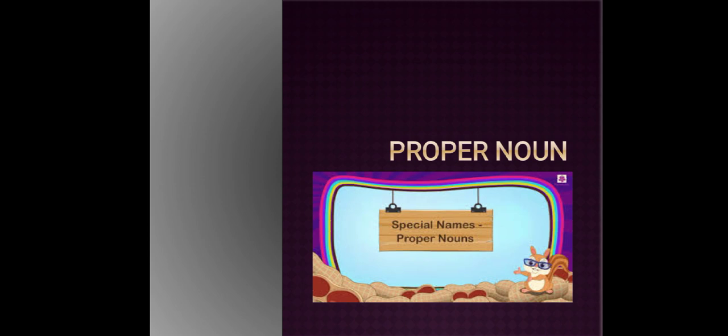Now what is a proper noun? You can see in the picture it is written special names. A proper noun is a special name. It is a name of a specific person, place or a thing. Any specific person. So you get the point? A proper noun is the name of any special person. These are the special names, a specific person, place or a thing.